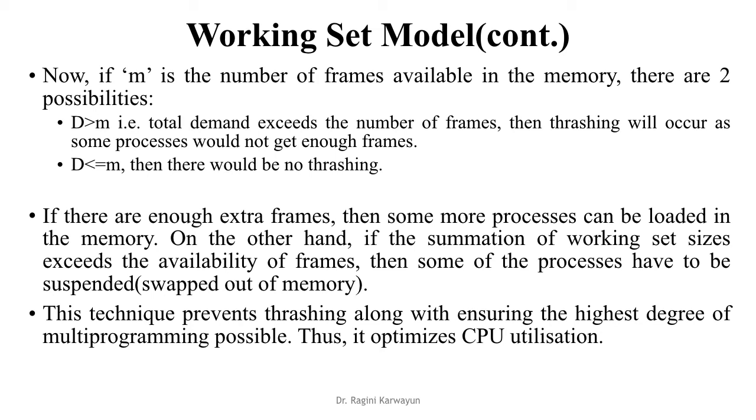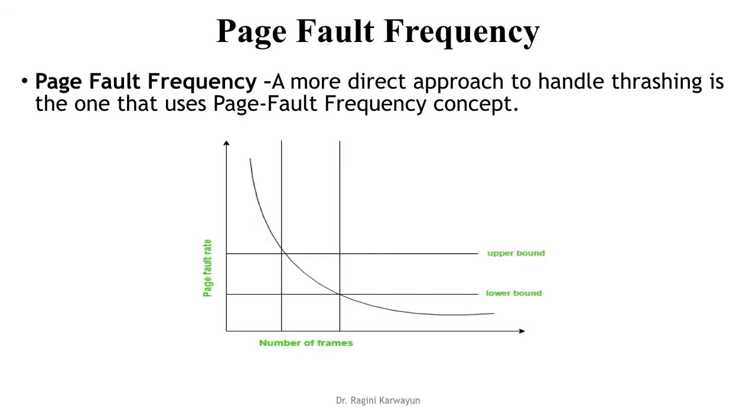On the other hand, if the summation of the working set sizes exceeds the availability of frames, then some of the processes have to be suspended or swapped out of memory. This technique prevents thrashing along with ensuring the highest degree of multiprogramming possible. Thus, it optimizes CPU utilization.